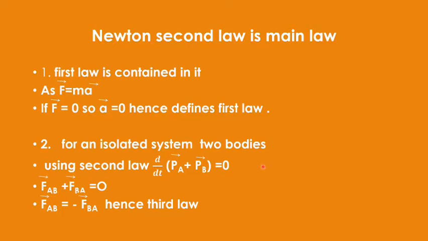So you should have this reason in your mind, and if required, the derivation, since the statements are already known to you. So you can simply compile the things by writing this second law, which has two statements we have discussed. One, that F equals the rate of change of linear momentum, and second, that F equals ma. These are the two methods of writing Newton's second law. So that much should be clear with you.